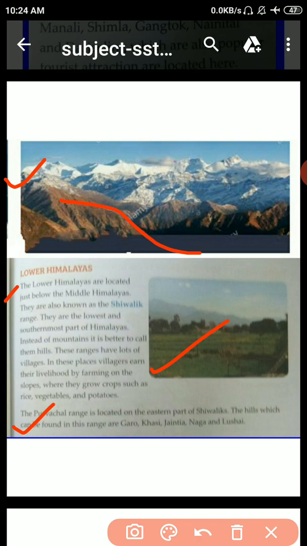So many interesting things. Forests have been cut and land is used for farming. Our government has developed many wildlife sanctuaries and national parks in this region. The Jim Corbett National Park in Uttarakhand was India's first national park. The foothills of the Shivaliks are called the Terai, and people rear cattle and grow fruits like apples, pear, plum, etc. Now I hope you all understand this.